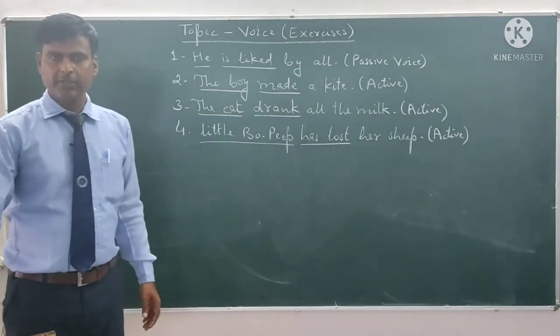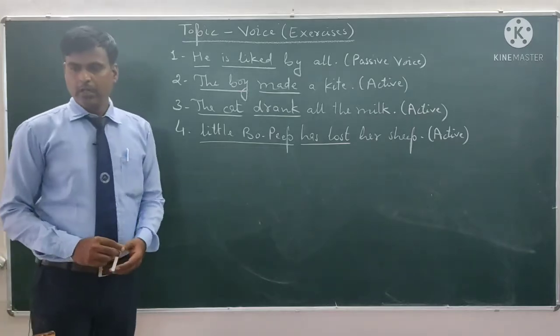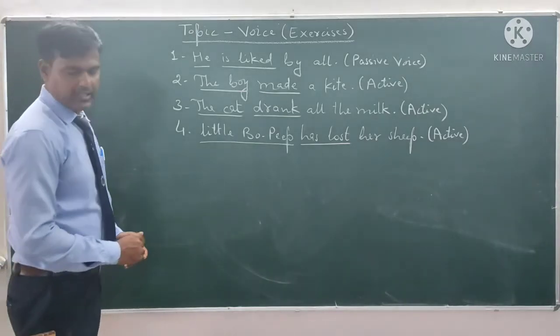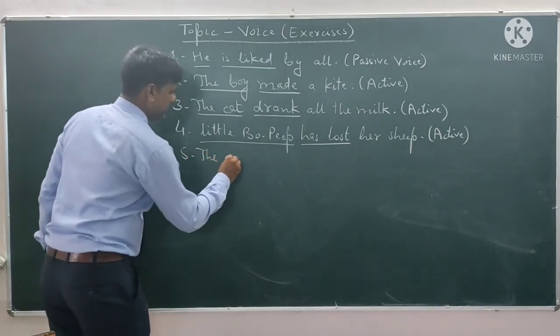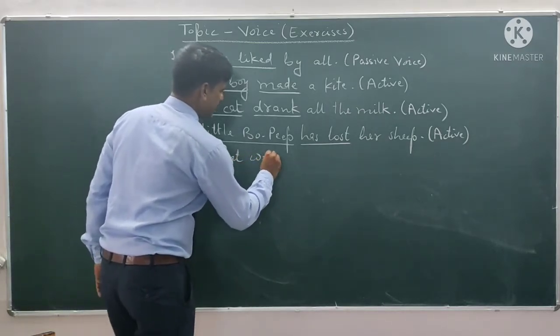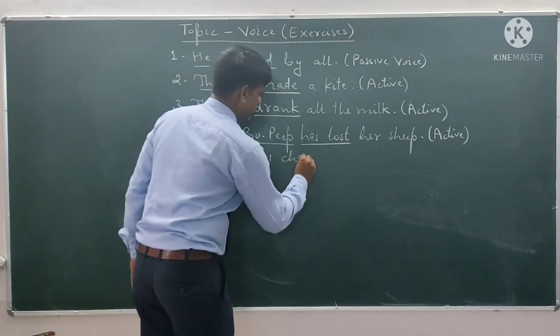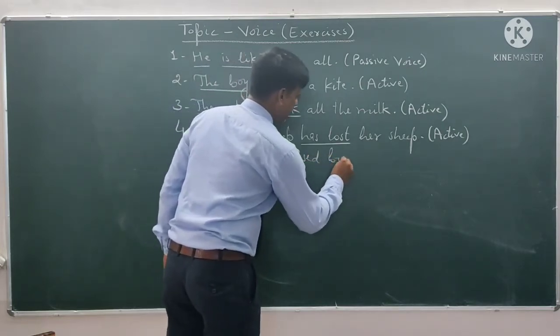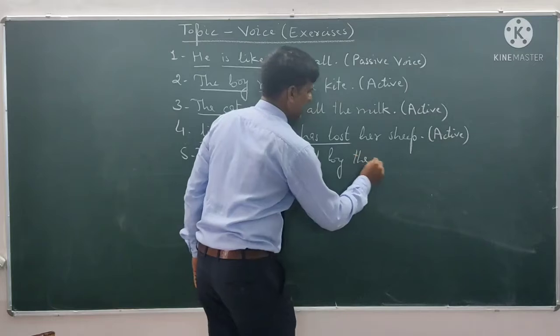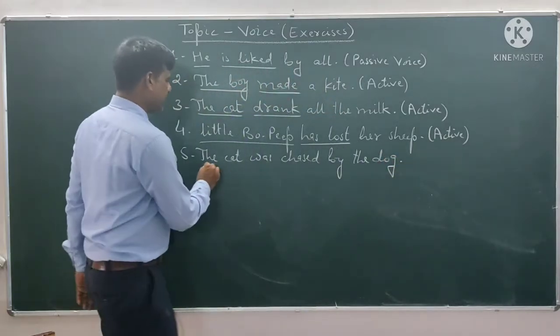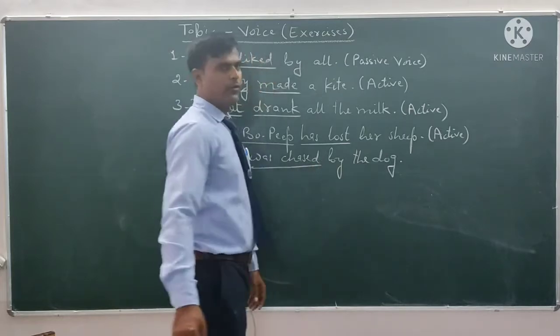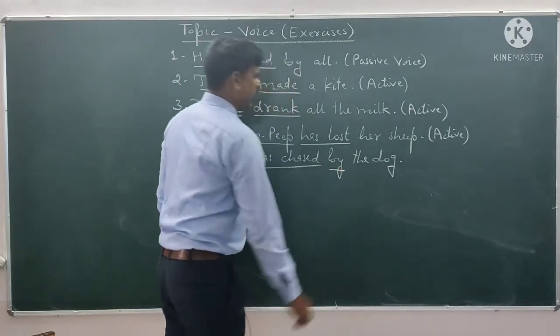Here are 12 sentences, so I will do the 6. The cat was chased by the dog. The cat is the subject, was chased is the verb, and we also see by.